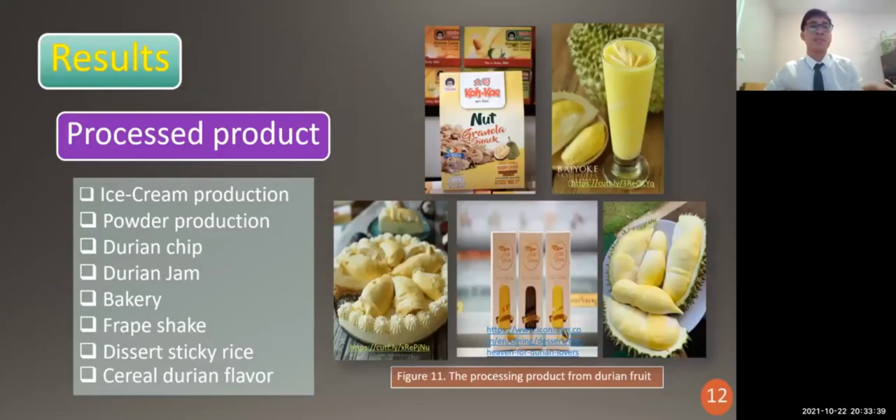And for processing, there are many products we have seen in Thailand, for example, ice cream products like in this picture, durian chips, powder products, durian jam, bakery, frappe shake, and dessert. They eat it with sticky rice and cereal with durian flavor. There are many things that are produced from fresh durian fruit.